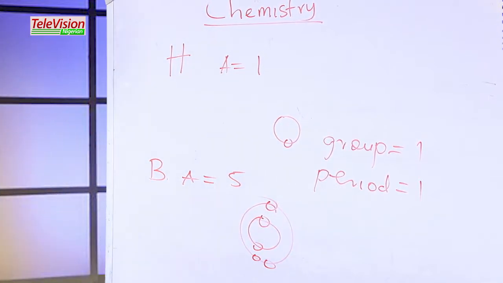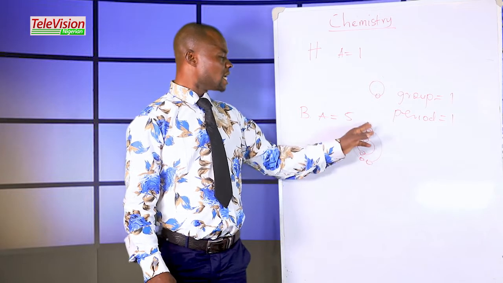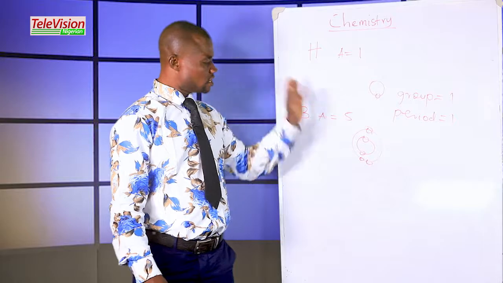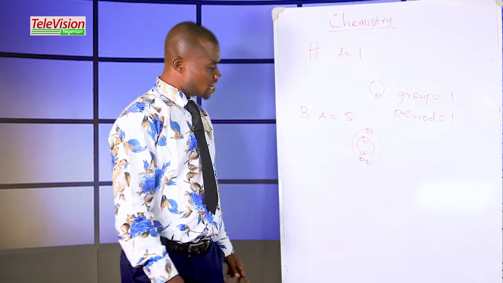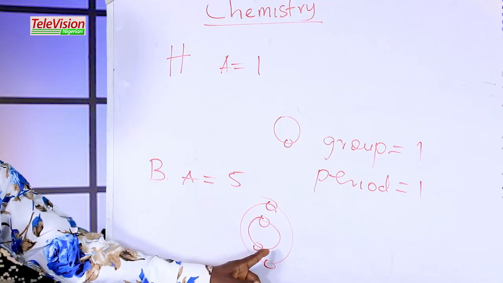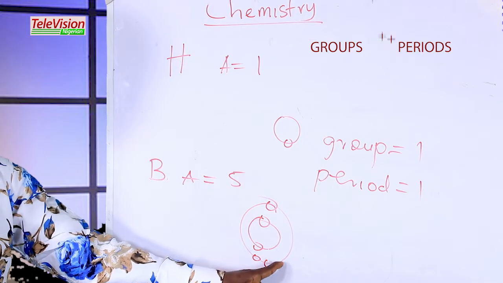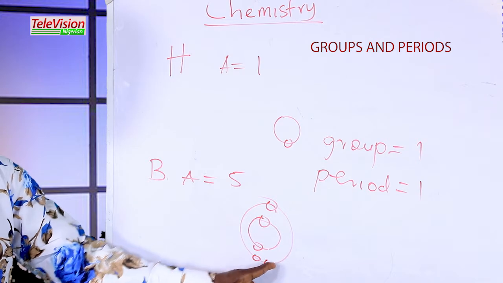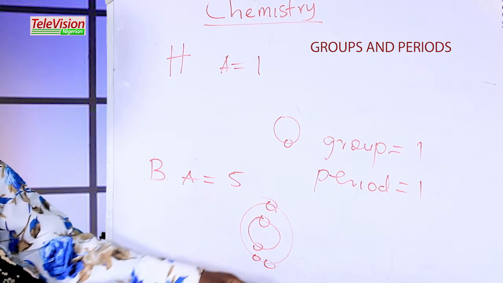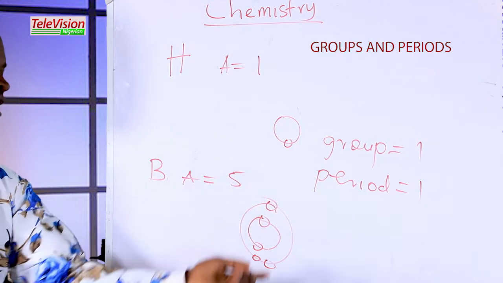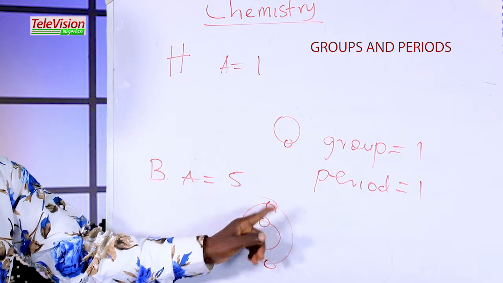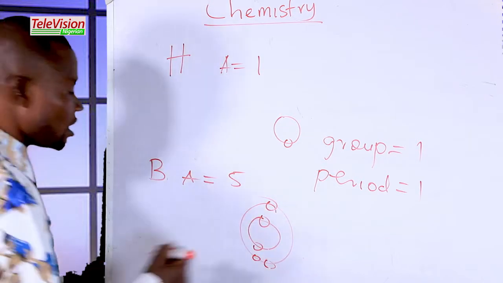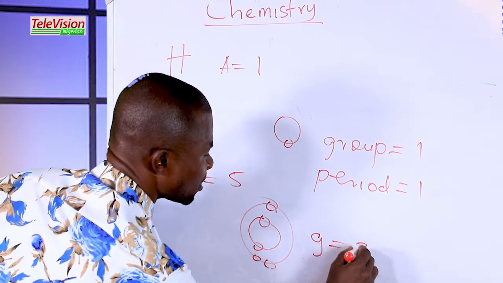in this orbit. Now after that, how many electrons are in this outermost shell? This is the inner, this is the outermost. The outermost shell electrons determine the number of the group. So how many electrons are inside this outermost shell? It's 3. 1, 2, 3. Meaning that boron belongs to group 3.